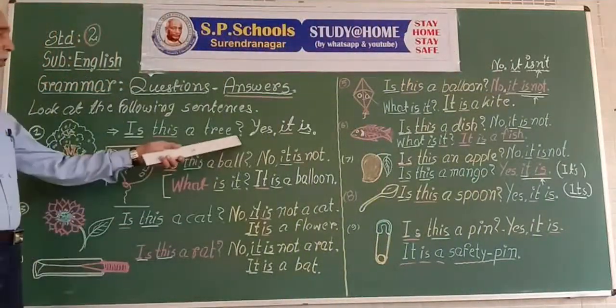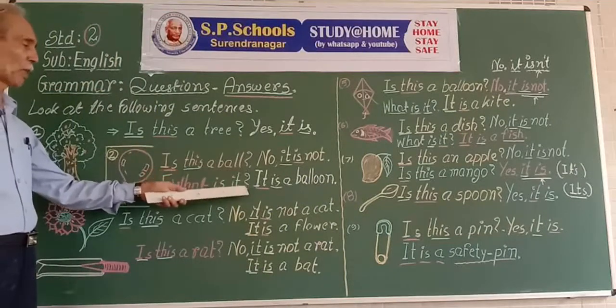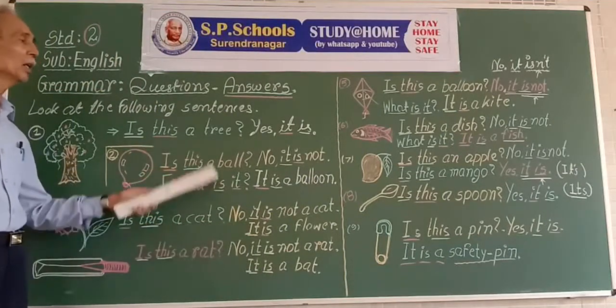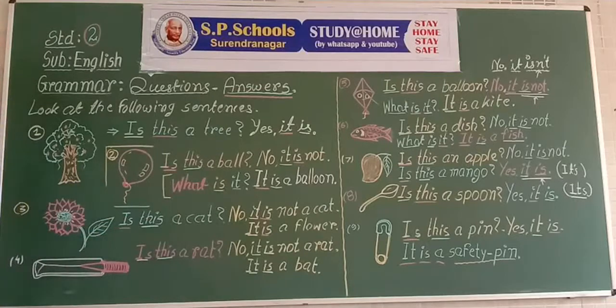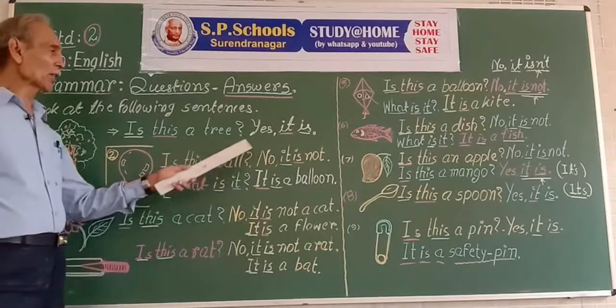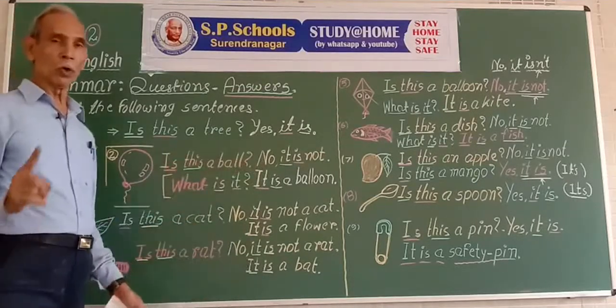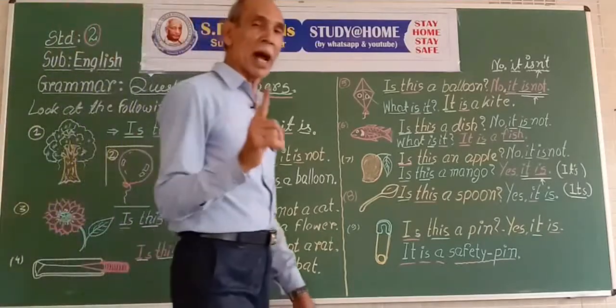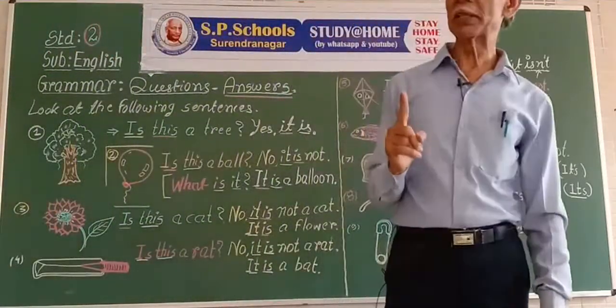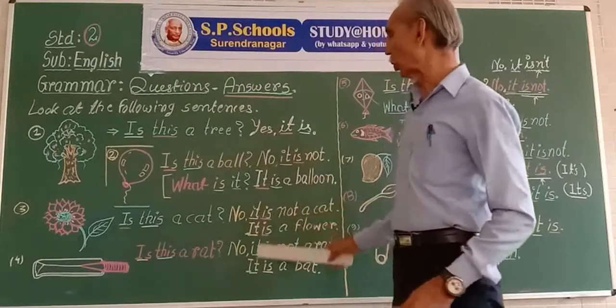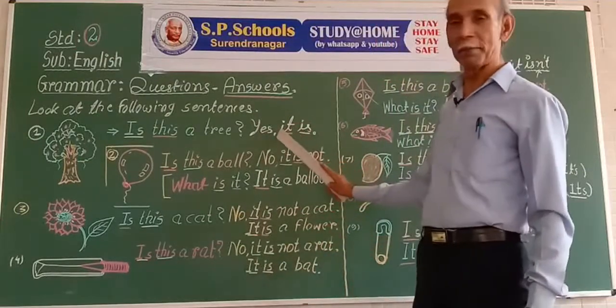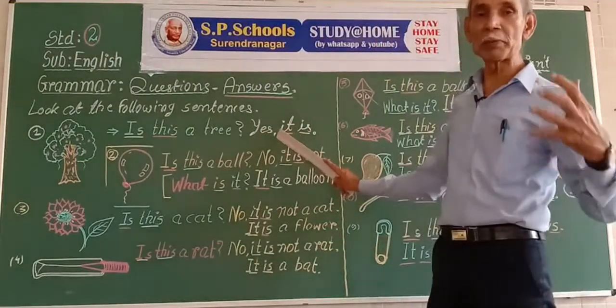Secondly, always put a question mark at the end of the question. If you are to answer with the help of yes or no, always put a comma, or a pause in speech.